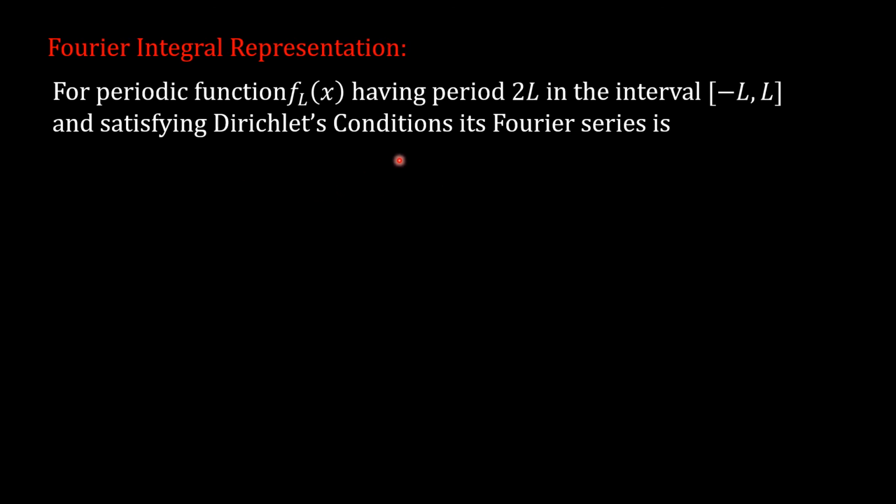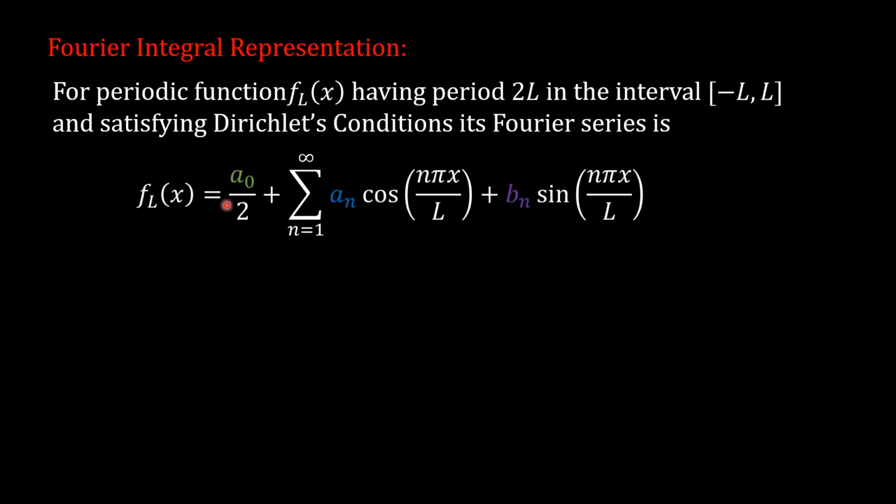which satisfies the Dirichlet's conditions, its Fourier series is, so we know what the Fourier series is. The Fourier series for this periodic function f(x) is given by f(x) equal to a naught by 2 plus summation n equal to 1 to infinity of a n cos of n pi x upon L plus b n sin of n pi x upon L,